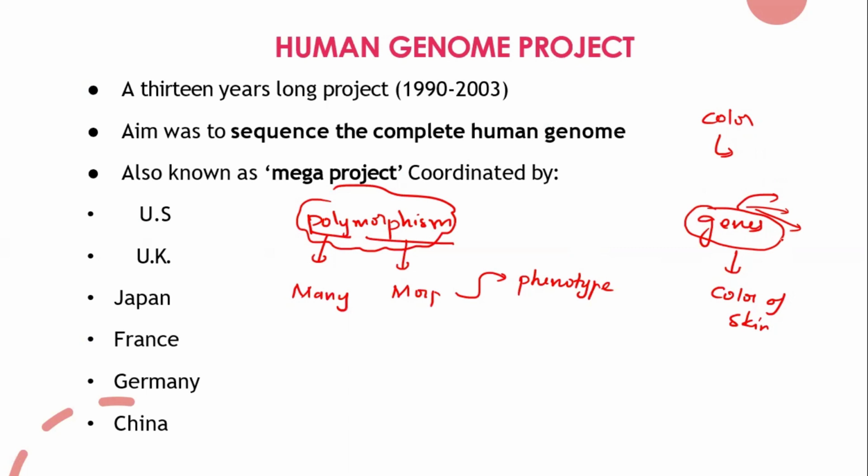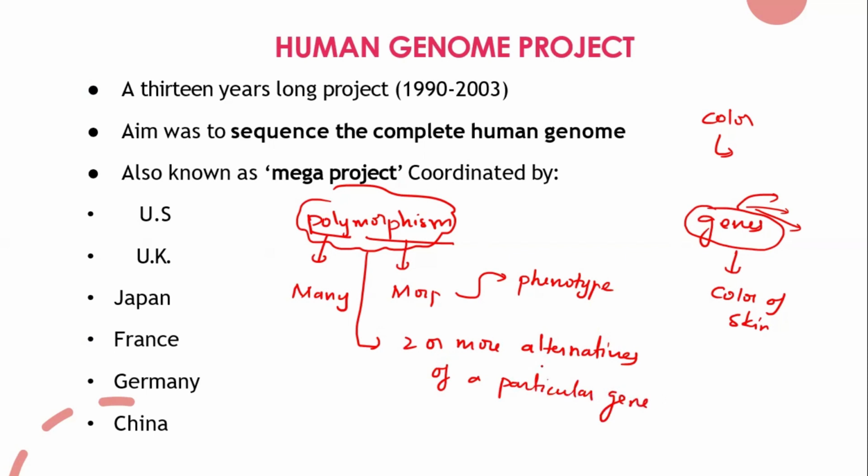So what is polymorphism? It's nothing but the presence of two or more alternative forms of a particular gene, like a tall plant and a short plant. Like the color of the seed, or the color of the plant, or the shape of the seed, wrinkled or round. All these come under different alternatives of the same gene, so we call it polymorphism.